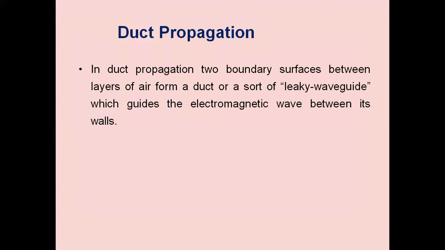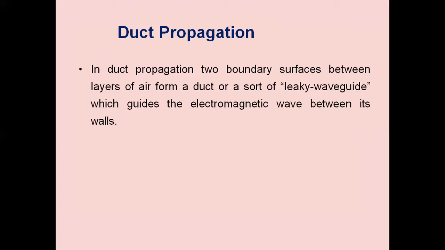communication. In duct propagation, two boundary surfaces between layers of air form a duct or a sort of leaky waveguide. We will also call it a waveguide. So what is a waveguide? It is a structure. Normally we use waveguides for microwave communication.